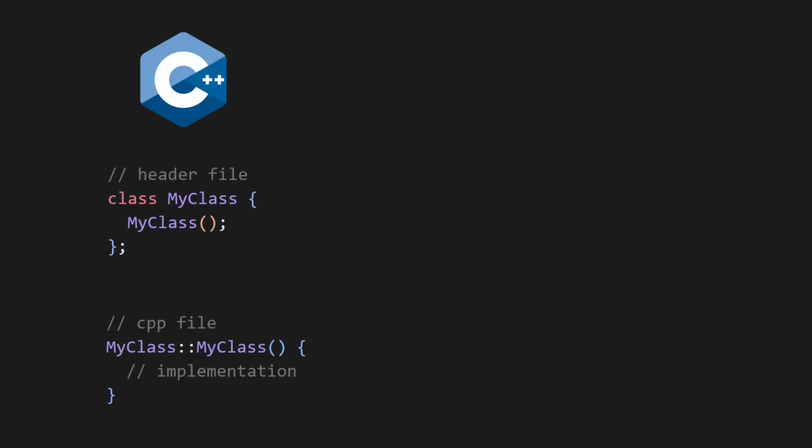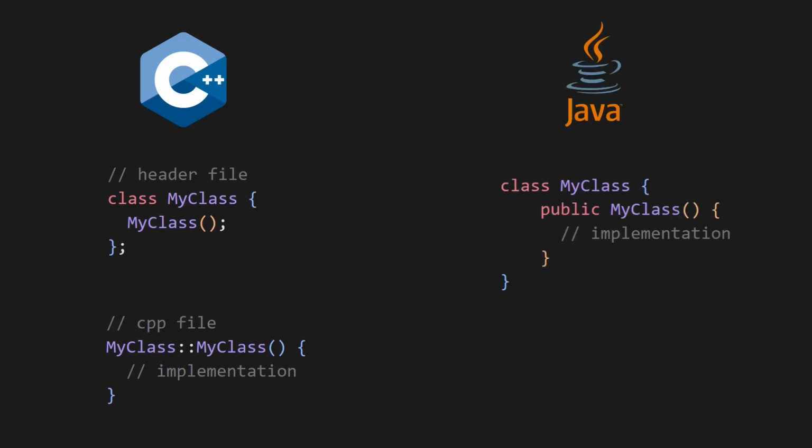If you create a class that requires a constructor, you end up writing the class name 4 times, twice in the header file where you've declared the class, and 2 more times in the CPP file where you define the constructor. And then finally, you can begin writing the implementation. Writing things over and over again is annoying. Compare this to almost any other language like Java, for example, where the exact same thing is half the amount of work.